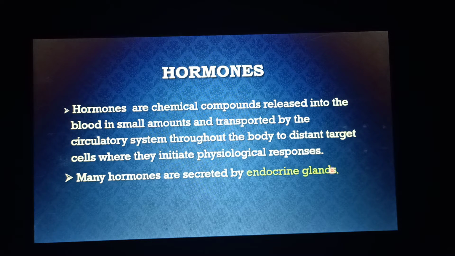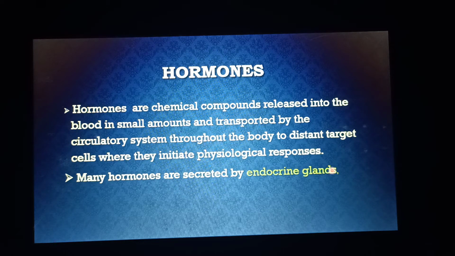They are released into the extracellular fluid from the endocrine gland, from where they are transported to the blood capillaries, and from blood capillaries they are transported with the help of blood to different sites inside the body, where they bind with specific acceptors or receptors of these chemicals, and they generate a cellular response.